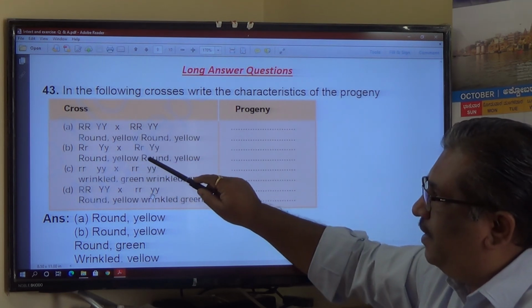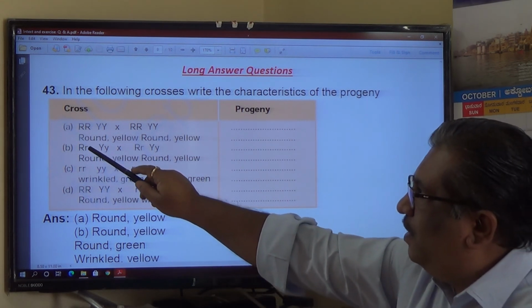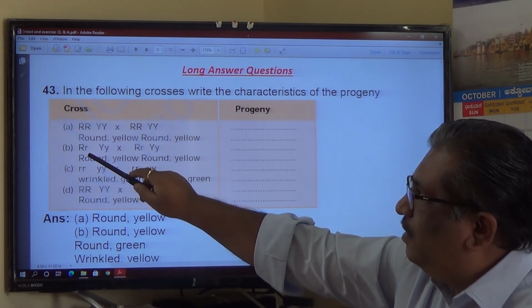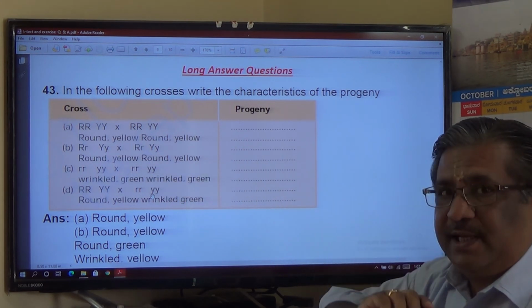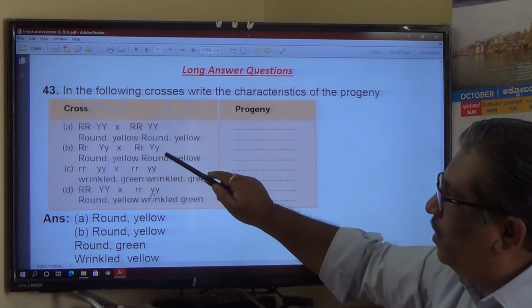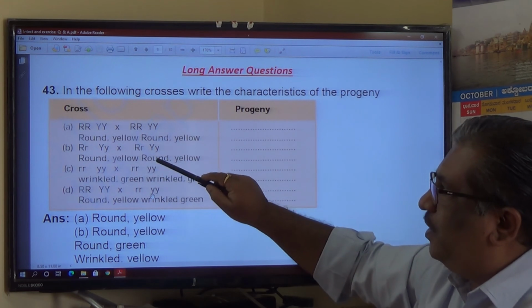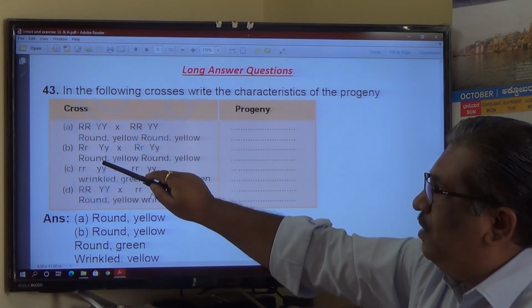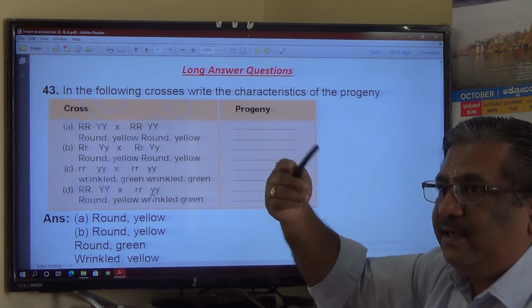In this case, in the progeny, you can expect the combination of capital R, small y, small r, capital Y. That combination you can expect. Meaning, round yellow are there, but as small letters are also there, round against that wrinkled can come, yellow against that green can come.